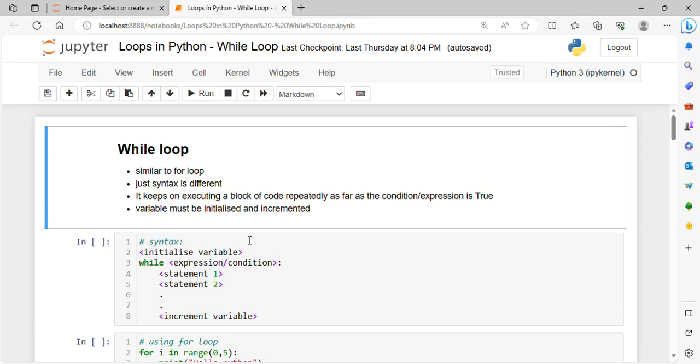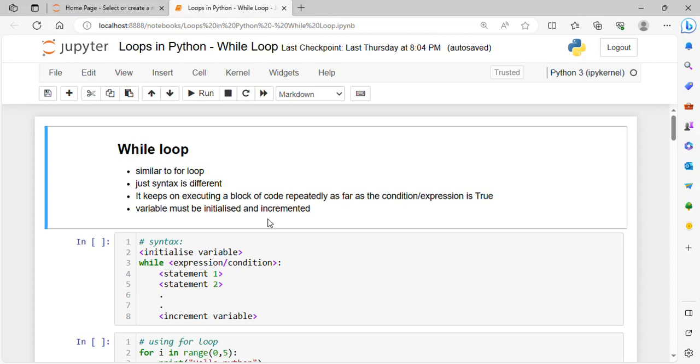And in terms of syntax, what are the basic things that are different as compared to for loop? Here the variable must be initialized and it must be incremented. There was no need in for loop for initialization and incrementing. For loop was automatically considering the variable, like i, j. We write for i in range or j in range, so that variable i or j was automatically incremented and there was no need of initialization.